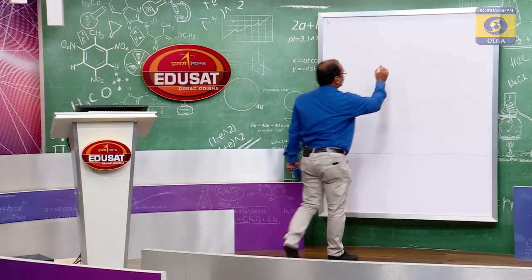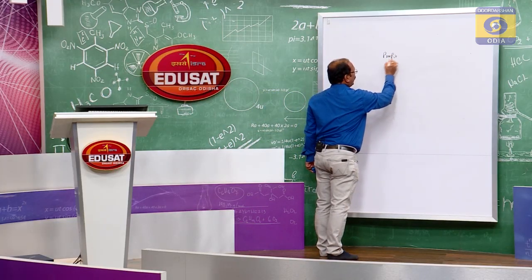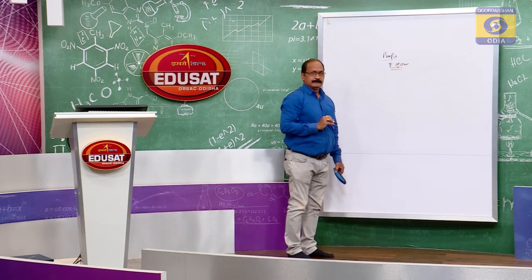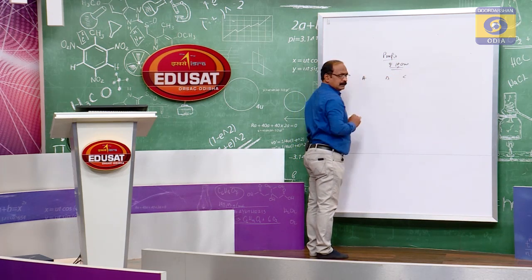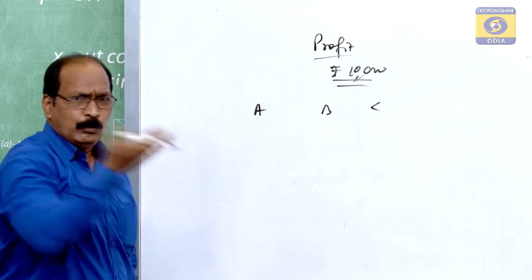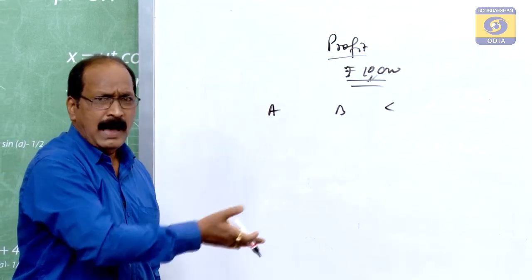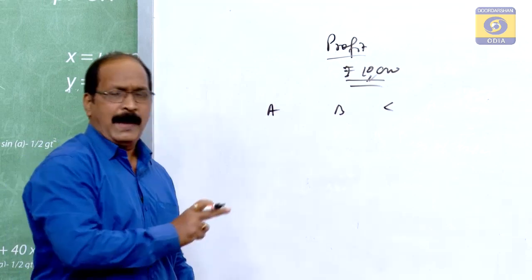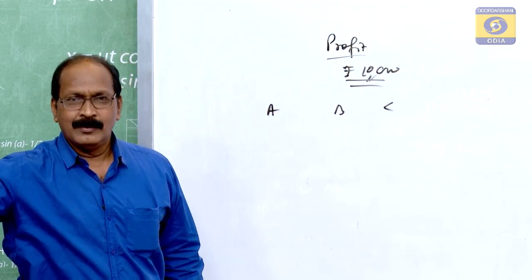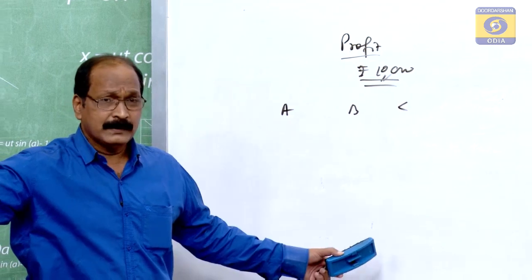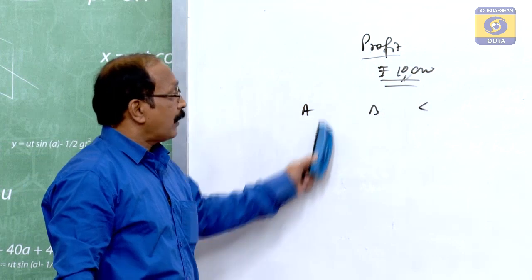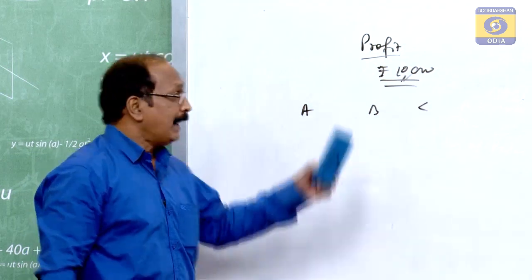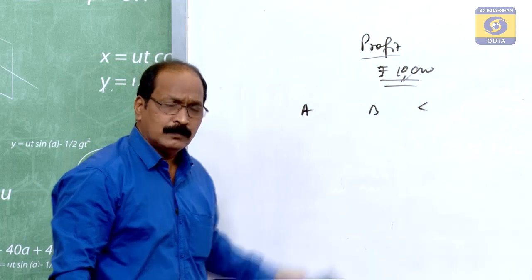Suppose 10,000 profit is there for an organization. That profit belongs to A, B and C. I cannot share it, you cannot share it. The firm cannot pay any single pie to others. Can the organization pay? No, because that is the share of partners only. That amount is to be distributed among the partners only.